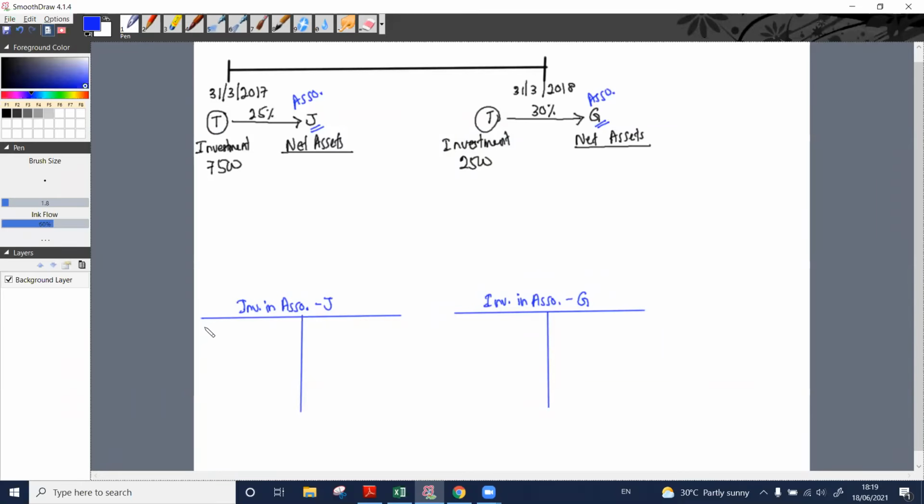First, the investment at cost. We can debit this account, right? Investment at cost, 7,500. Here, investment at cost, 2,500. Right? Investment at cost.